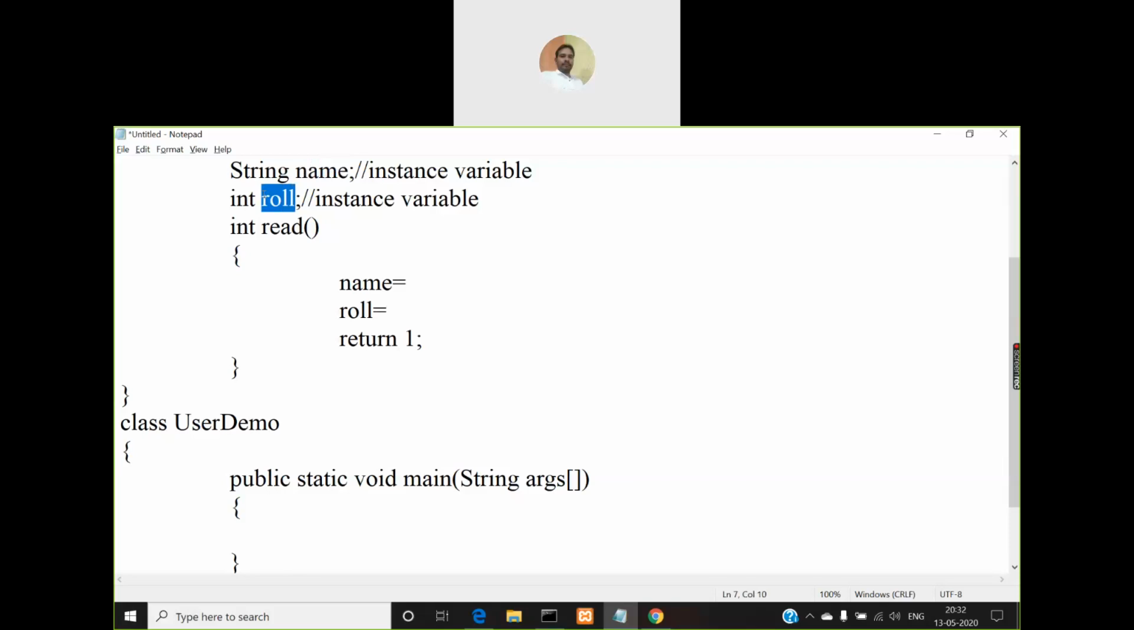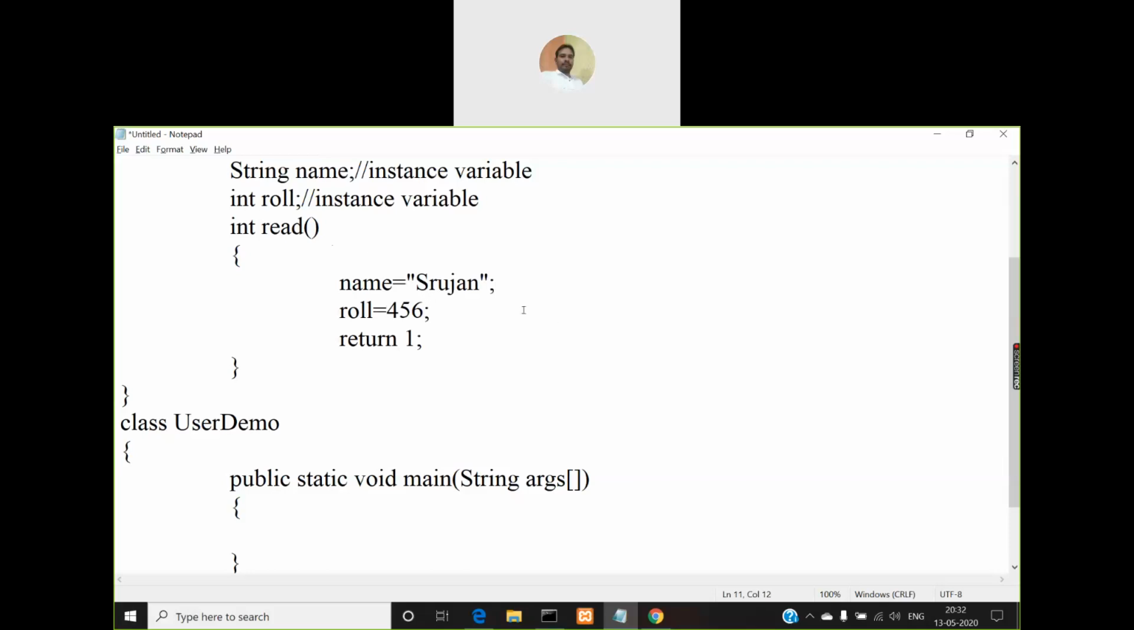It doesn't know, right? So it is your responsibility to supply that value, or you need to use some mechanism in this read method itself to read the value either from the keyboard or directly assign some value. Say if I'm assigning directly from here, say name is Srujan, so I can assign this way. I can assign values directly like this.